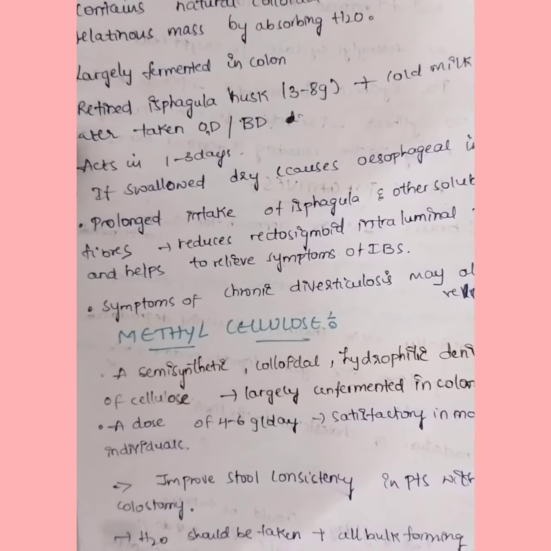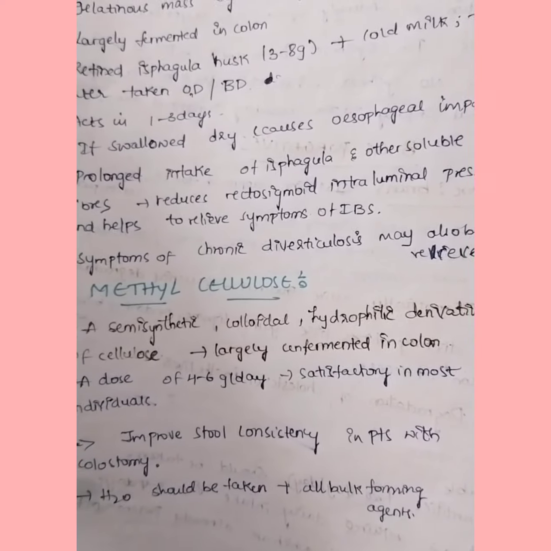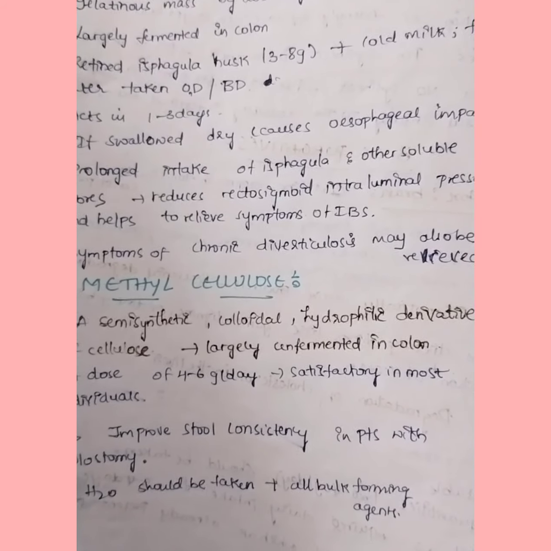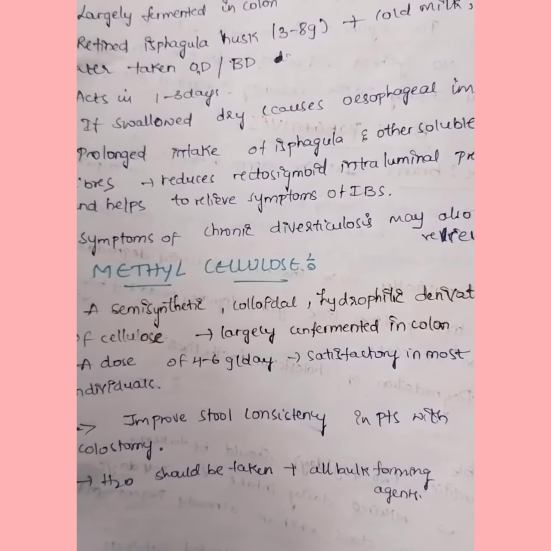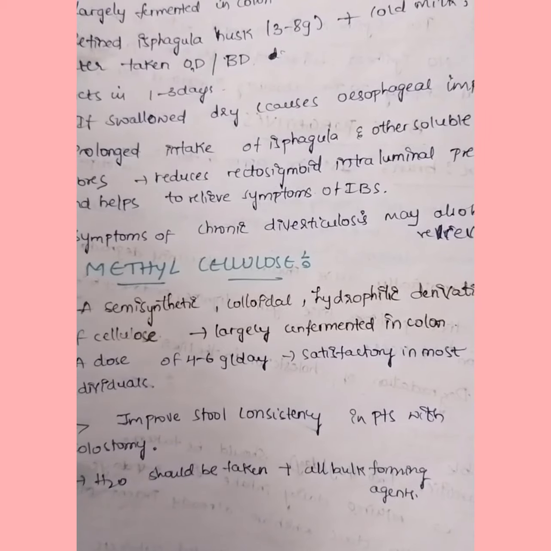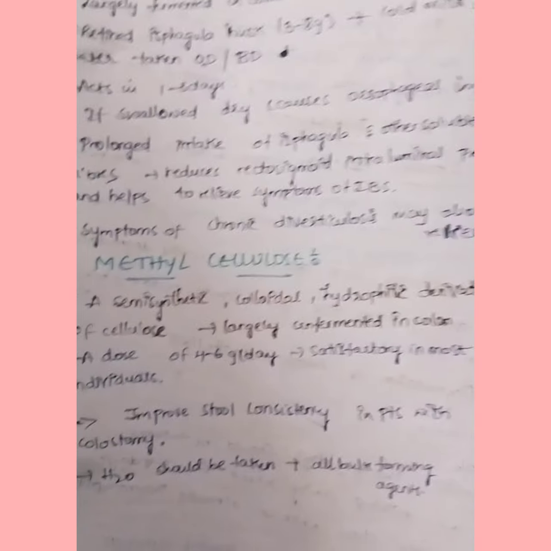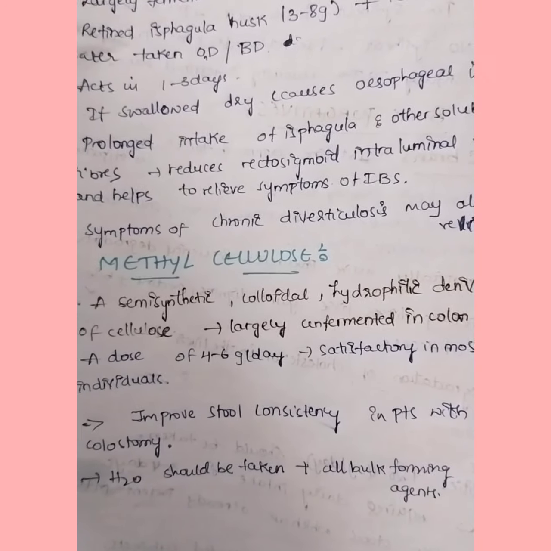Coming to xylem, we also name it plantago and isapagula. Isapagula we will discuss here only because it is mostly the same. It contains natural colloidal mucilage, forming a bulky gelatinous mass by absorbing water, and it is largely fermented in the colon. Refined isapagula husk, 3 to 8 grams, we should take with cold milk or fruit juice, once daily or twice daily. The action will be in 1 to 3 days.